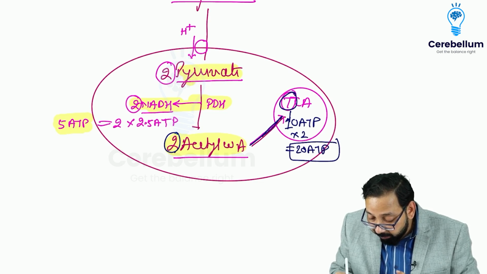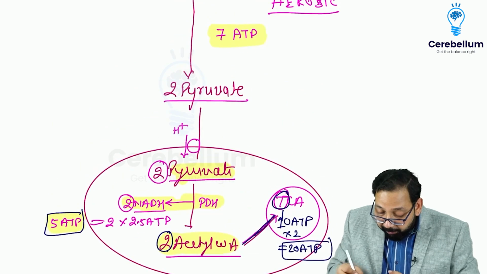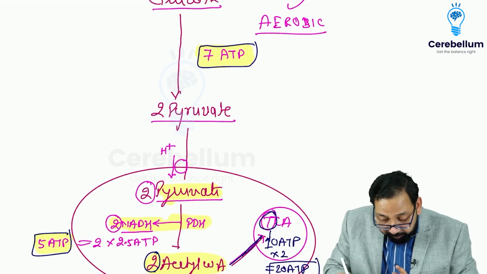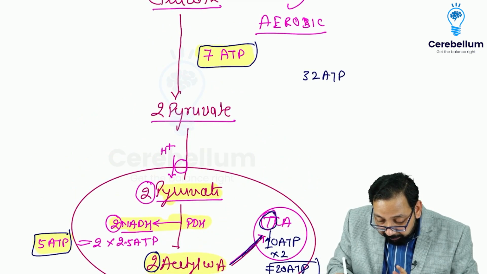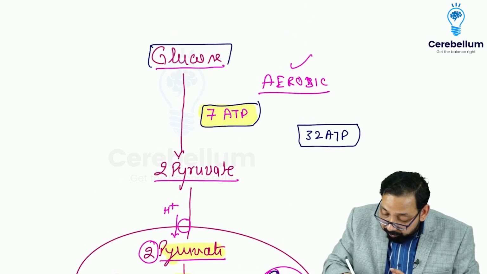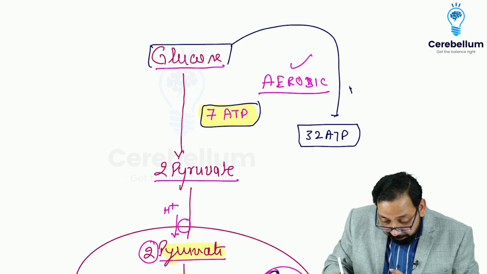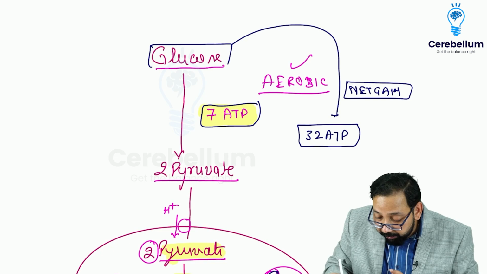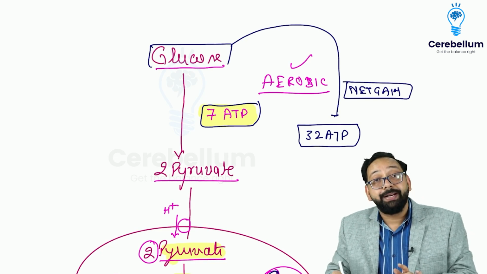So 20 ATP plus 5 ATP plus 7 ATP, that is 20 plus 5 is 25, plus 7 is 32 ATP. So the net gain by complete oxidation of glucose is 32 ATP. Thank you.